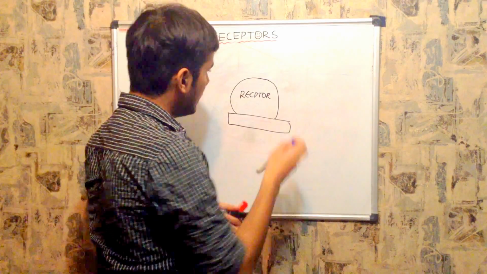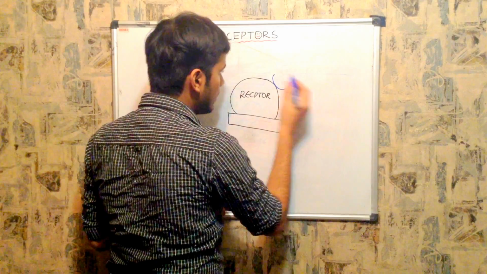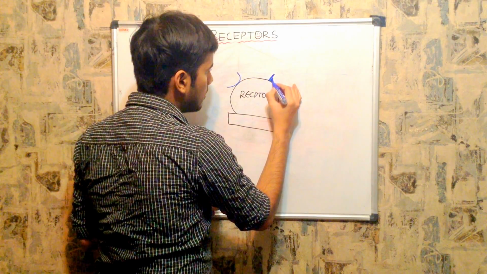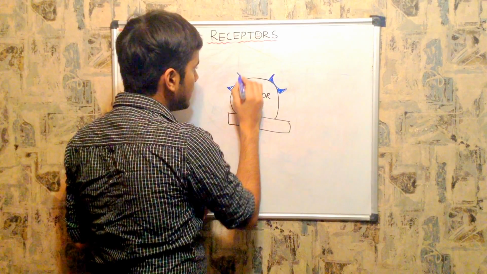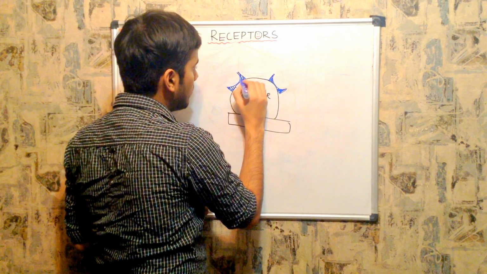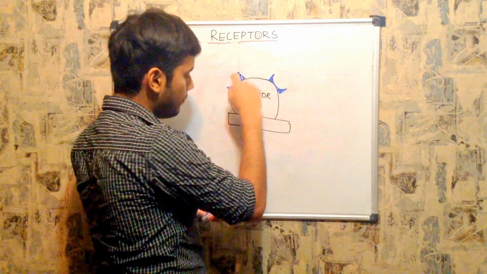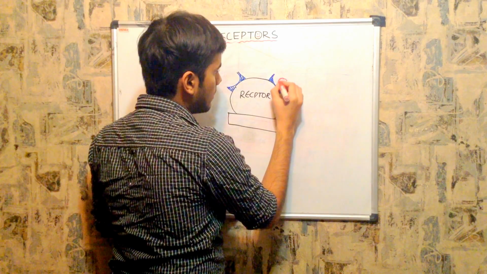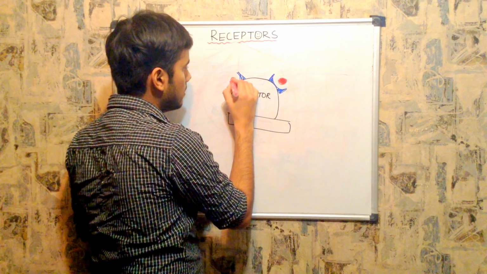Now, the receptor has a specific site. This is the specific site of the receptor. At this site the ligand gets bound. These are the specific points or sites of the receptor to which the ligand is attached.